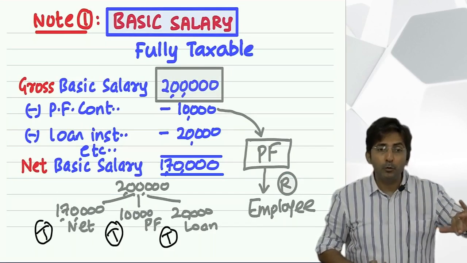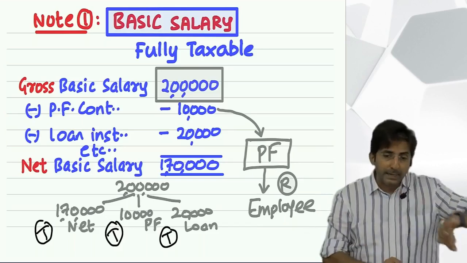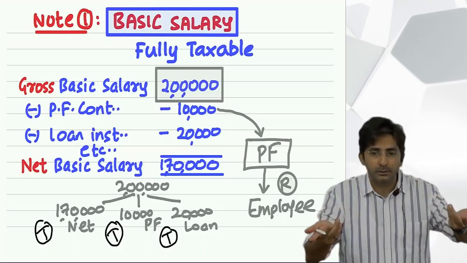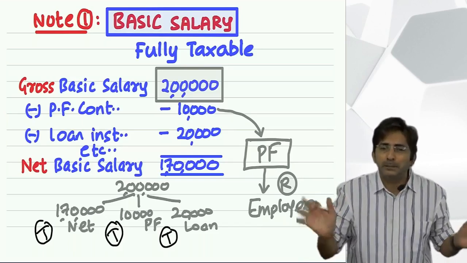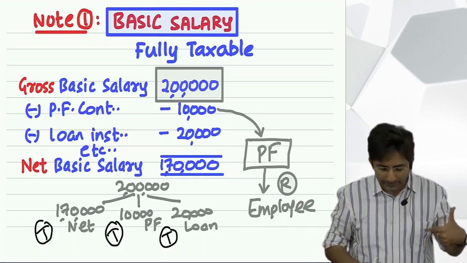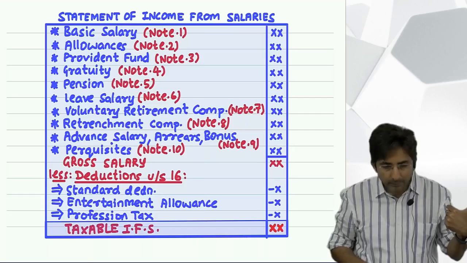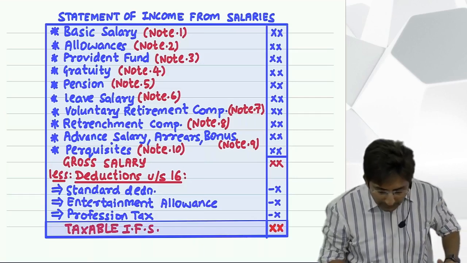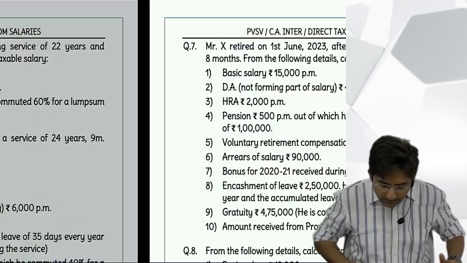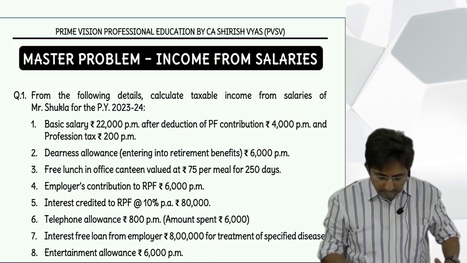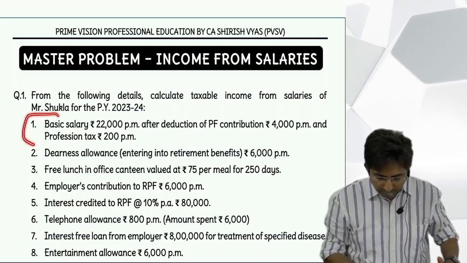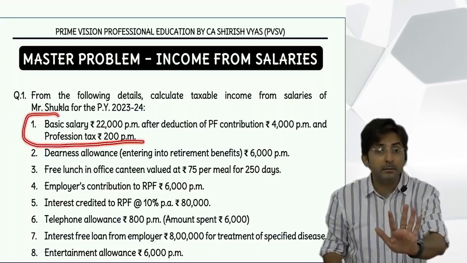But what you will do in the statement, you will show the net amount or gross. Okay. But profession tax you don't enjoy, it becomes your expenditure. So you can deduct it at the end. Okay. So do one thing, if you understood this concept, try this one. We are not solving this sum.